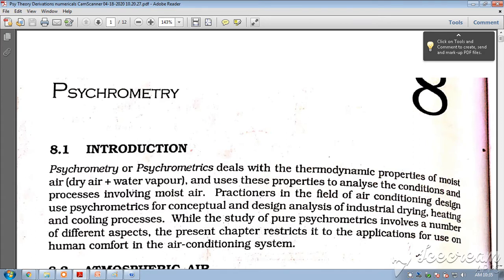Psychrometry deals with thermodynamic properties of moist air. This air, what we breathe normally, is a combination of dry air plus water vapor. And psychrometry studies the thermodynamic properties of this air and uses these properties to analyze the conditions and processes involved in the moist air.